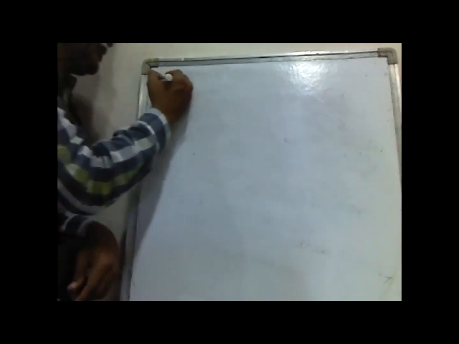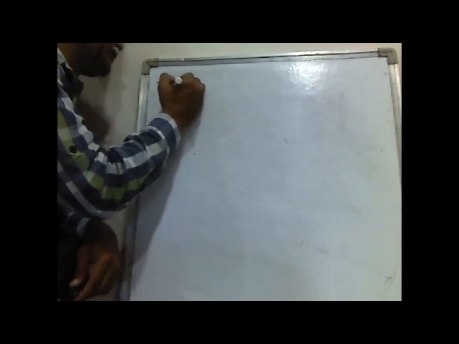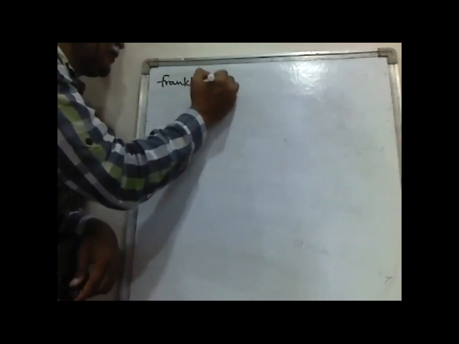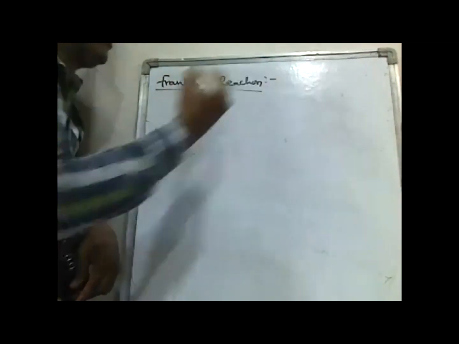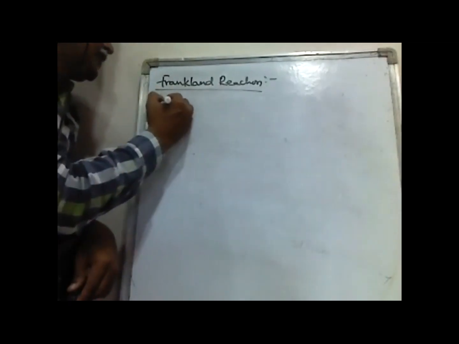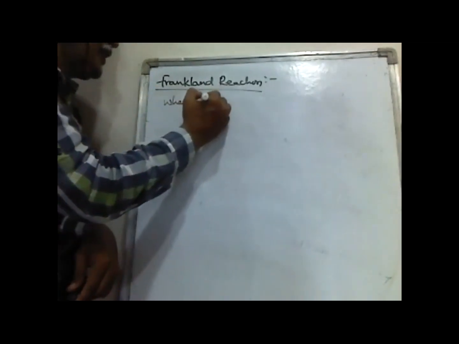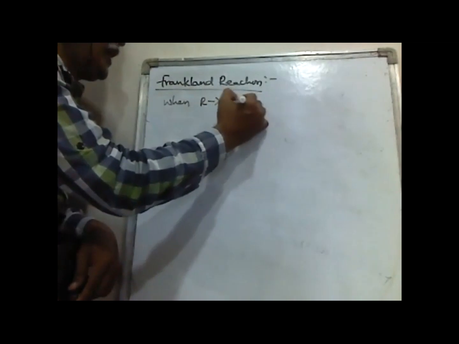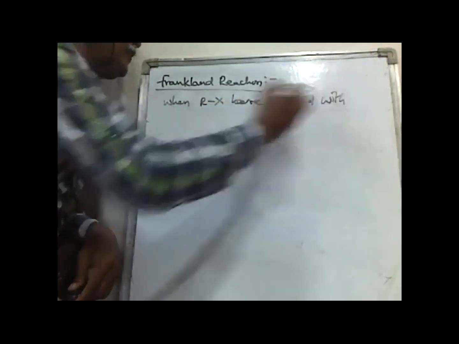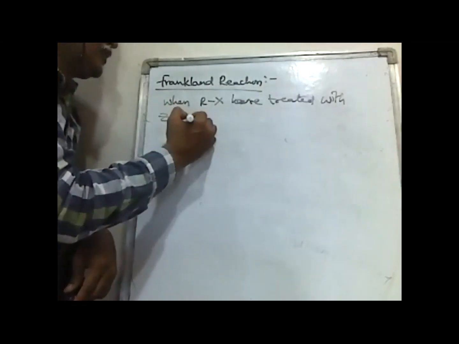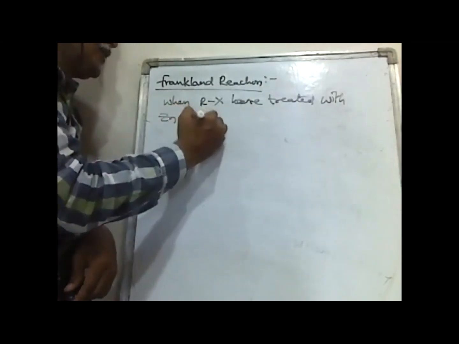Right? Then the next method is the Frankland reaction. The Frankland reaction is the same as the Wurtz reaction, but here, when alkyl halides are treated with zinc, alkanes are formed.